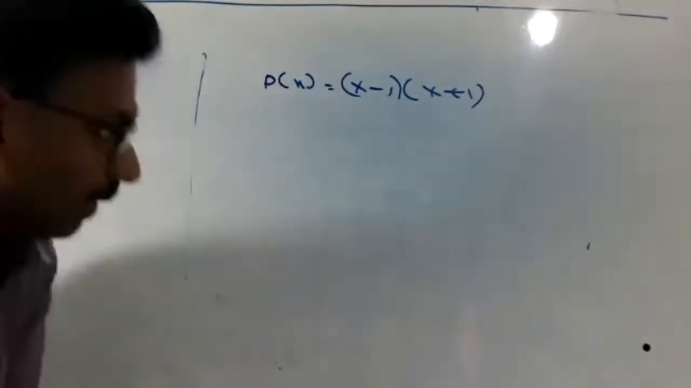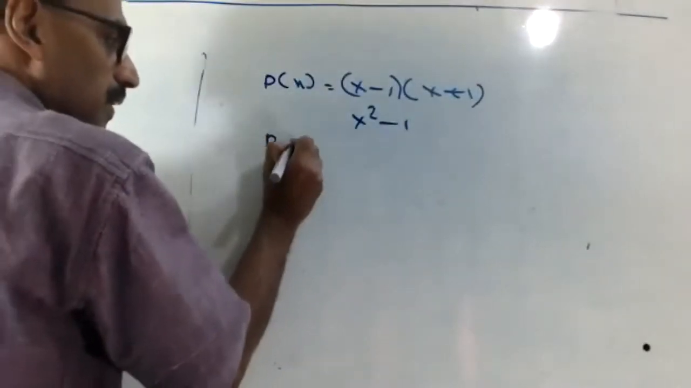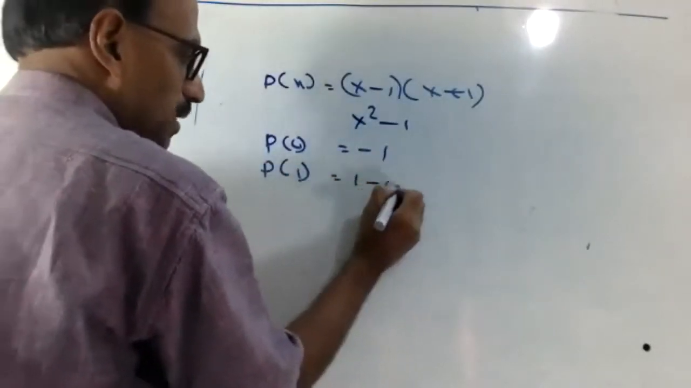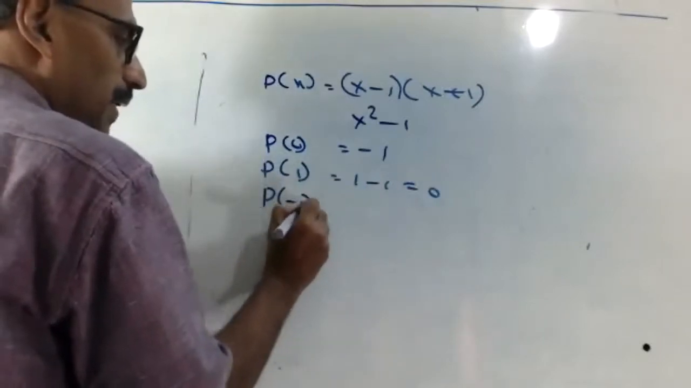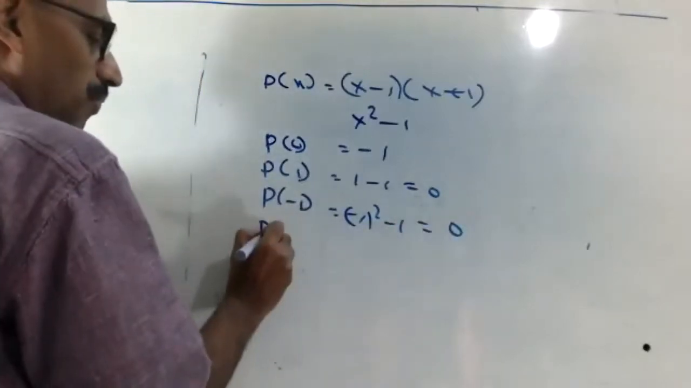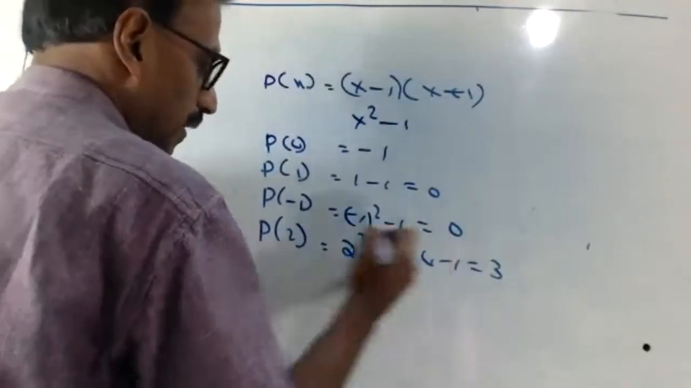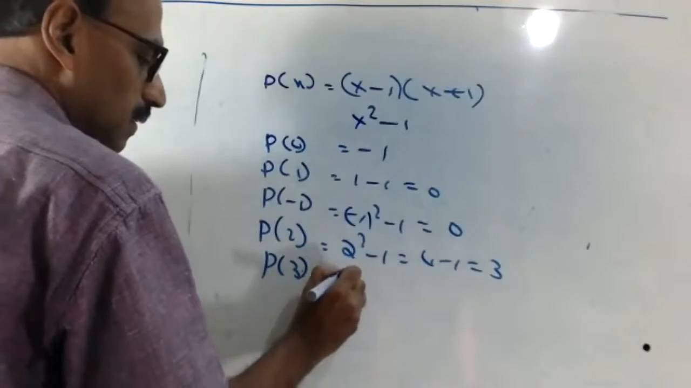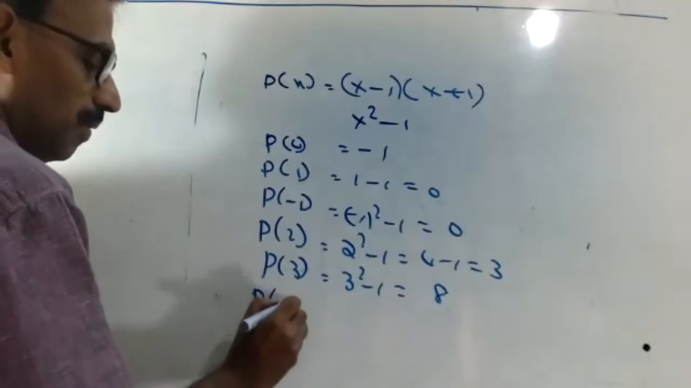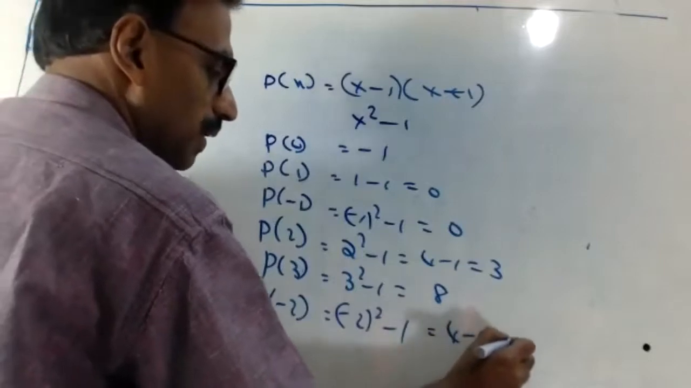Look, you can write this one as x square minus 1. So P of 0 is minus 1. P of 1, 1 minus 1, 0. P of minus 1, square minus 1, again 0. Then P of 2, 2 square minus 1, 4 minus 1, 3. P of 3, 3 square minus 1, 8. Like that. Okay. P of minus 2, minus 2 square minus 1, that is 4 minus 1, 3. Copy first.